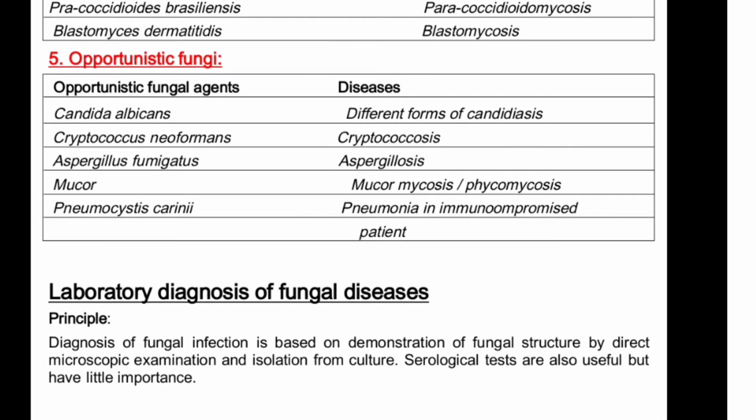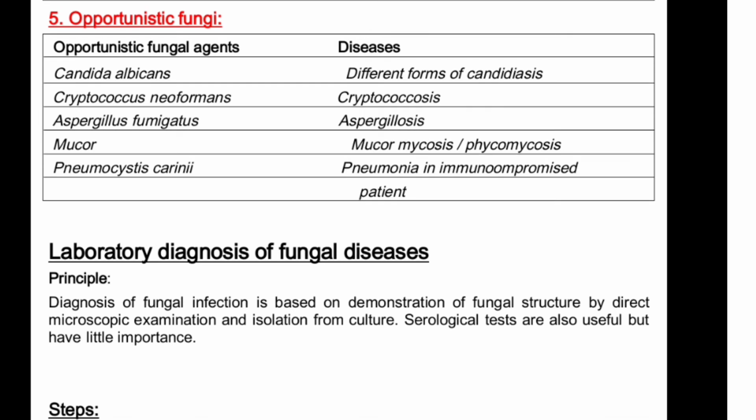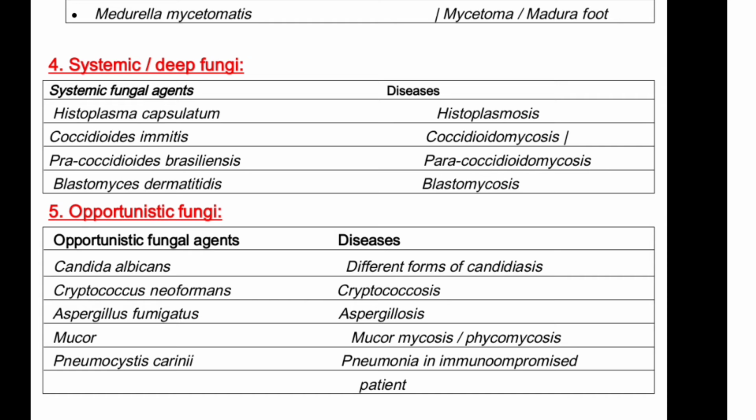Opportunistic fungi. Opportunistic fungi are Candida albicans, which is the most important, with different forms of candidiasis, like oral thrush in the mouth, vaginal candidiasis in the vagina, and cutaneous candidiasis. Cryptococcus neoformans, cryptococcosis; Aspergillus fumigatus, aspergillosis; mucormycosis, phycomycosis; Pneumocystis jirovecii, pneumonia in the immunocompromised patient.